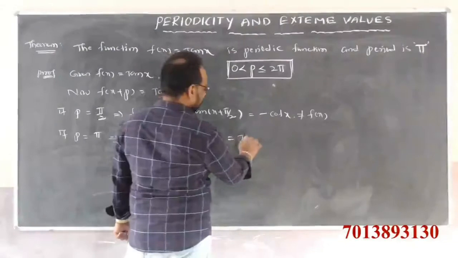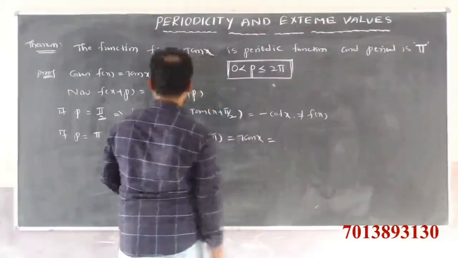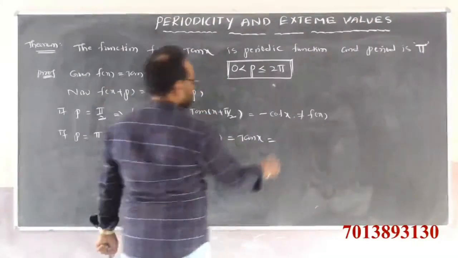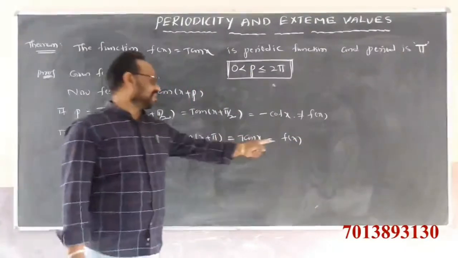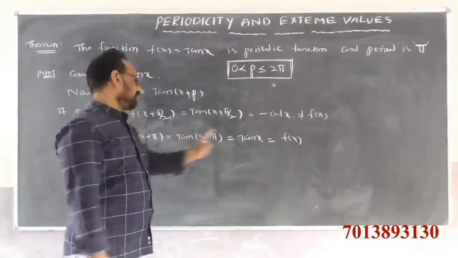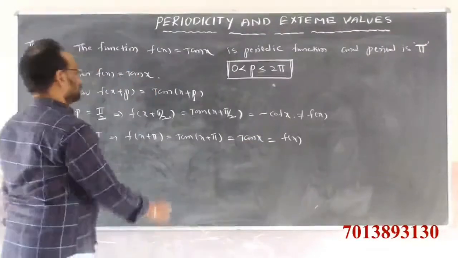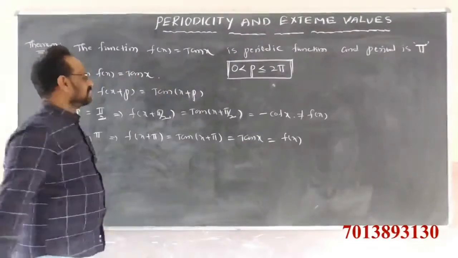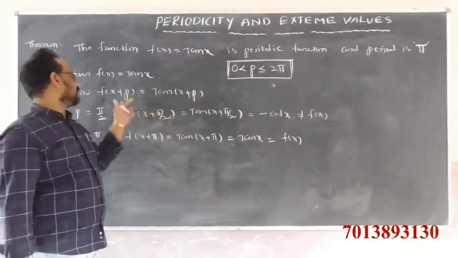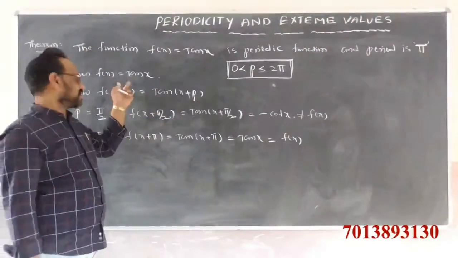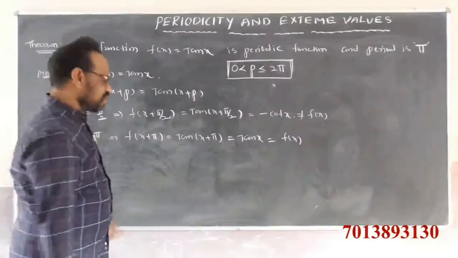We get again tan x. So tan x is equal to how much? f of x. So f of x plus p is equal to f of x. It satisfies the condition f of x plus p is equal to f of x. That's why tan function is a periodic function.